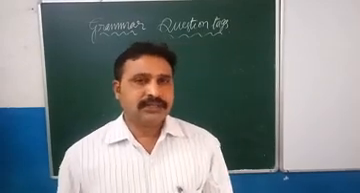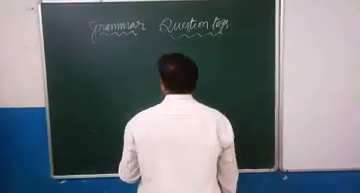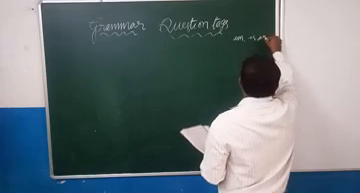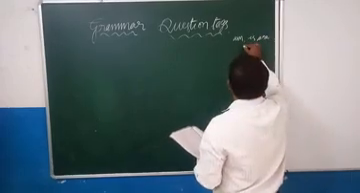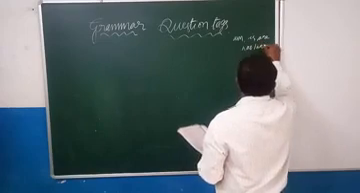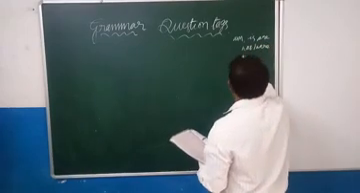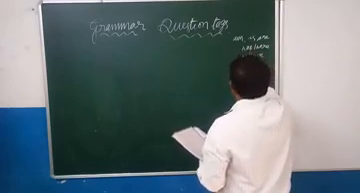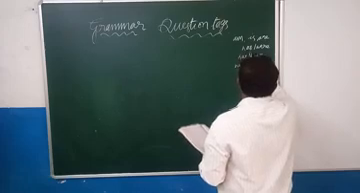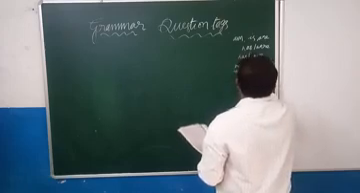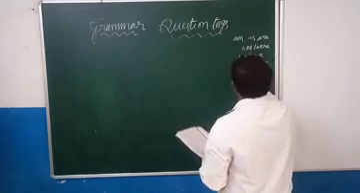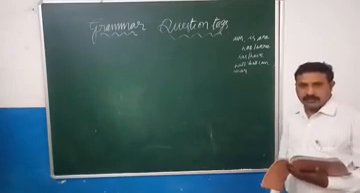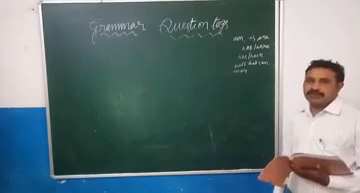Auxiliary verbs, generally in present tense, we have am, is, are. In past tense, was, were. In perfect tense, has or have. In future tense, will, shall, can, may. Again, will becomes would, shall becomes should, can becomes could, may becomes might. So, like this, we have auxiliary verbs or helping verbs.